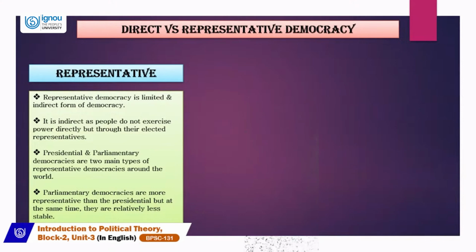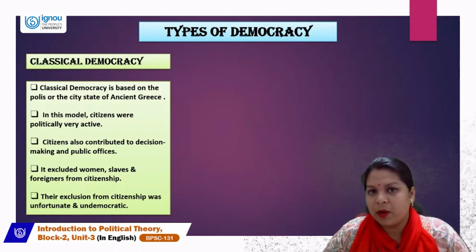Is that they are more representative in nature as compared to presidential. But when we talk about the plus point of presidential democracy, they are more stable as compared to the parliamentary form of democracy. Now, let's move on towards types of democracy, starting with classical democracy.